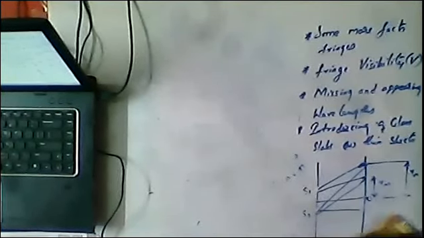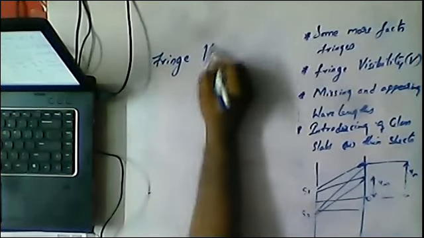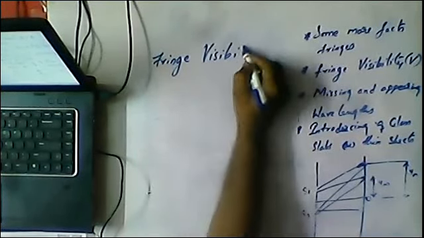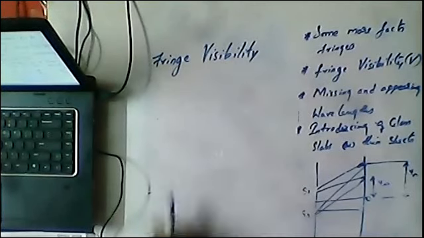Now coming to the next, we are going to discuss fringe visibility. What is this fringe visibility? It is a concept of how brightly the fringe appears. How brightly the fringe appears is known as fringe visibility, or band visibility.